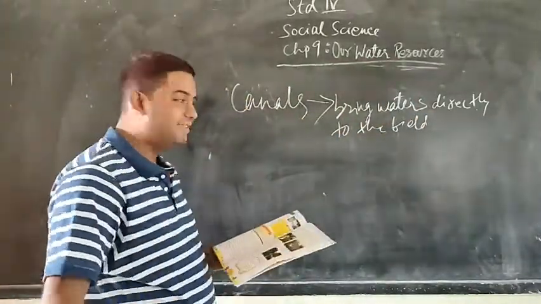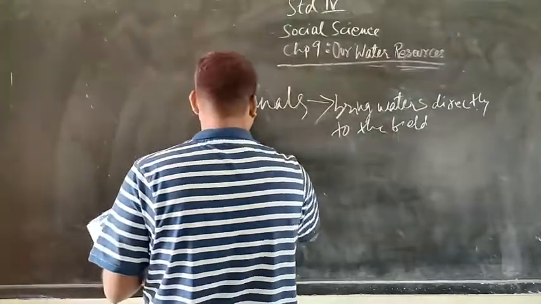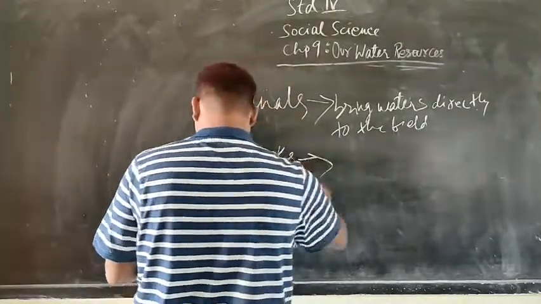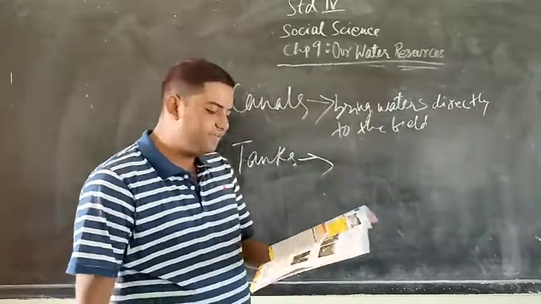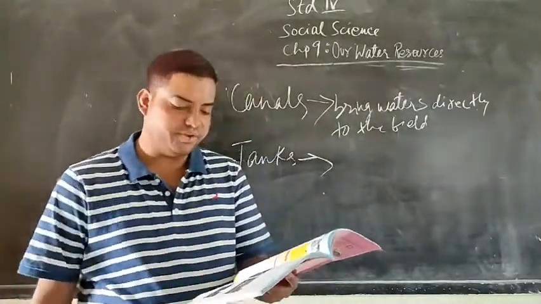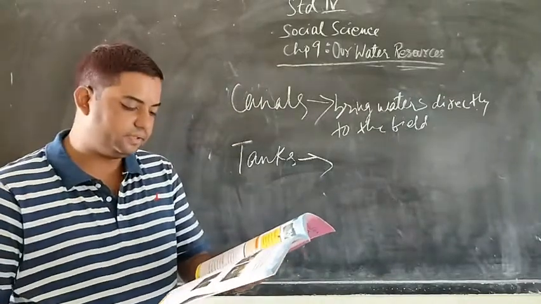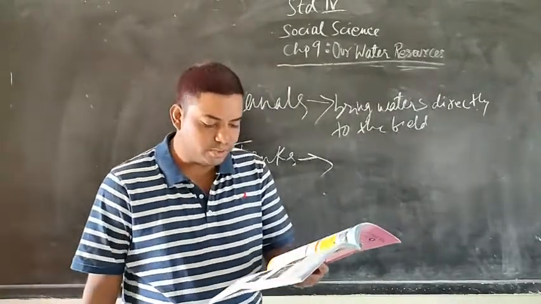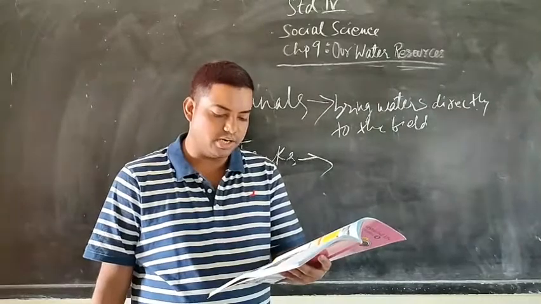Now let us come to another source, which is tanks. In some areas, artificial reservoirs are created to store rainwater and use it for irrigation. They are known as tanks. This method of irrigation is commonly used in Andhra Pradesh, Tamil Nadu, Karnataka and Madhya Pradesh.